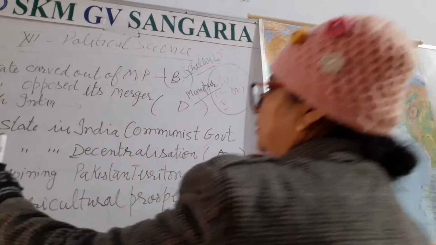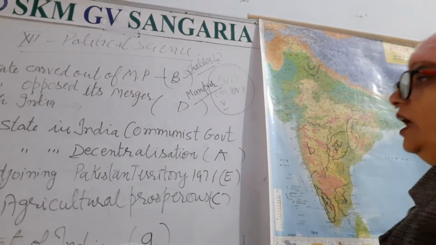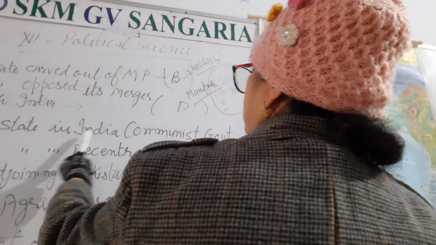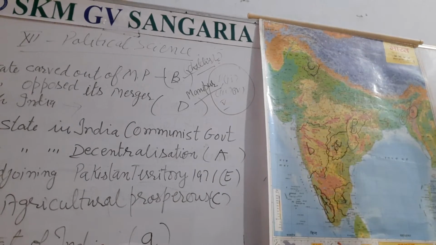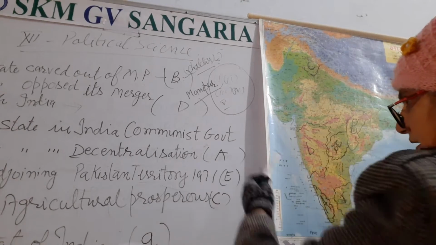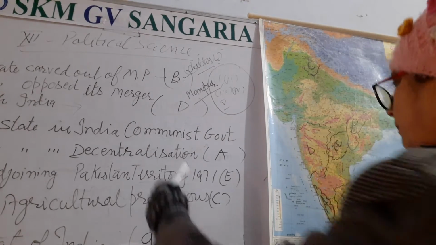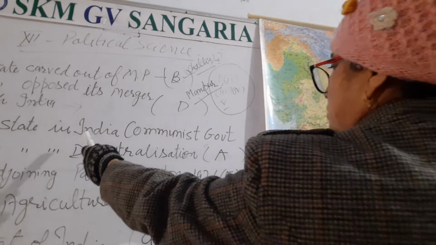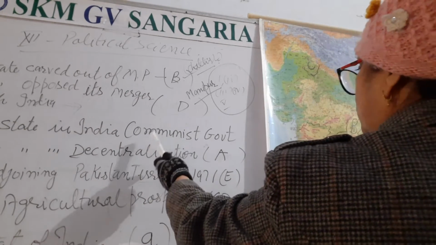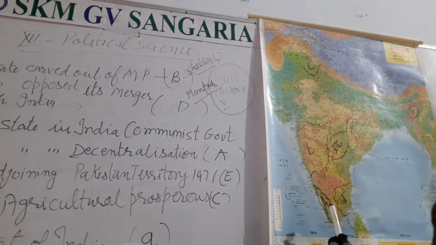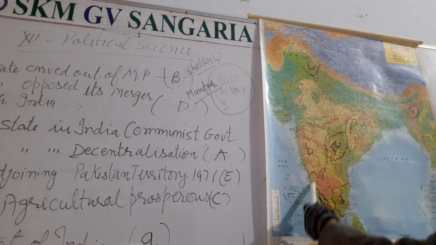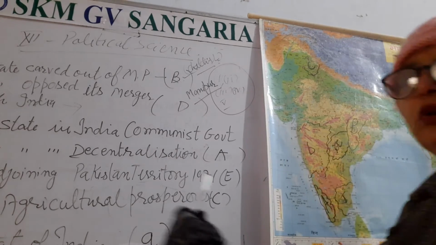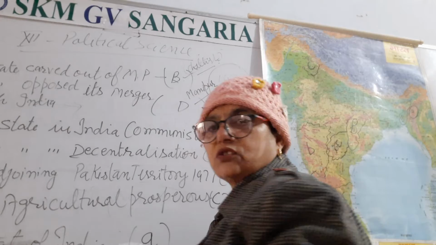And then we have to read the third question. Which state in India where a communist government was formed? Symbol is A. Related to this symbol is the capital A. Just after independence, the Communist Party government was formed, so A is written here. Which state is this? It is Kerala. Right?